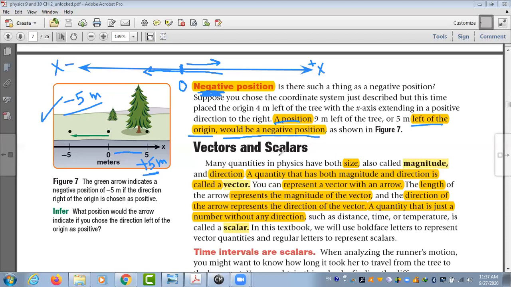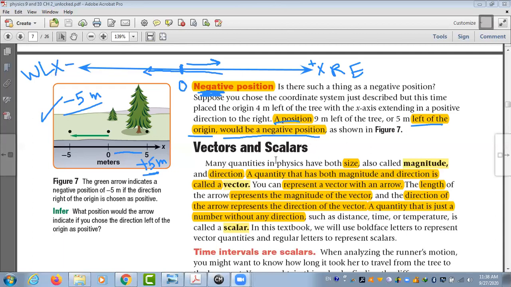Okay. Could we have a negative position? Yes, we could have a negative position, and this indicates that the object is moving in the opposite direction. If we are using this coordinate system, this one is to the right and this one to the left, or east and west. So it means it's moving in the negative x direction, or left, or west. This is what we mean when we say negative position.